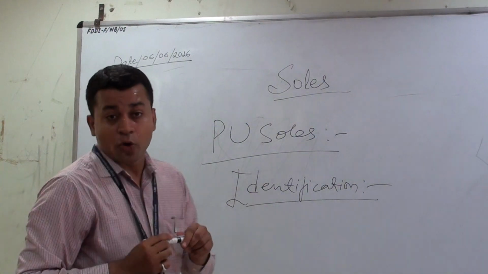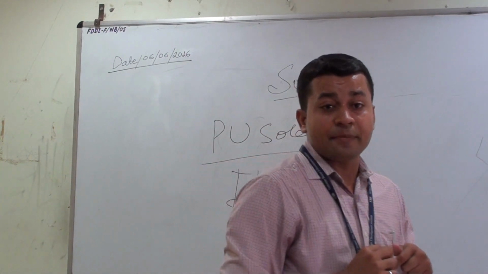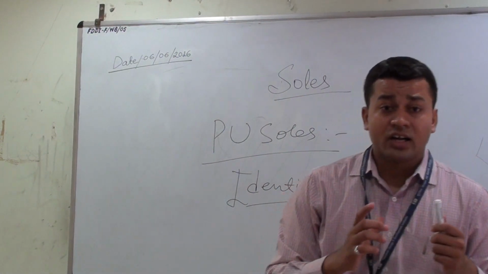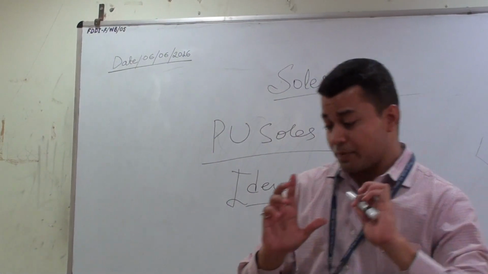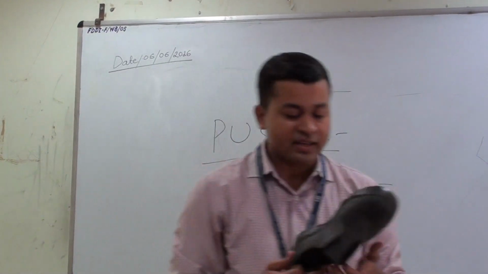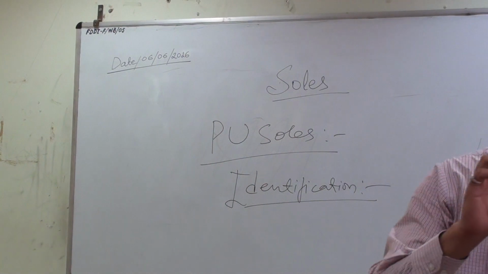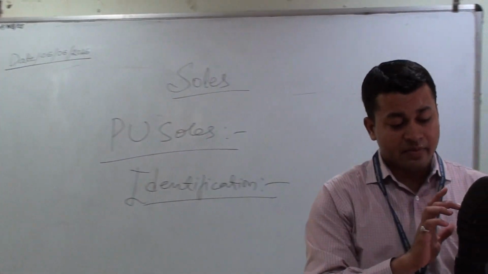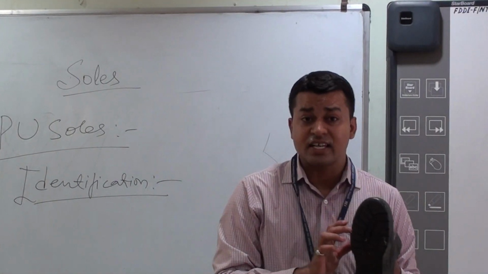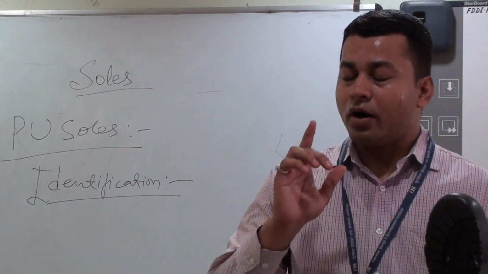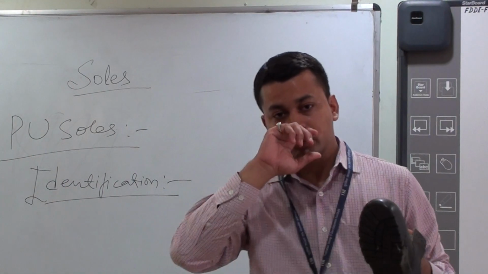Identification of PU sole. Point number one, polyester type. Polyester type PU material has no particular smell. The polyether type polymer has a distinctive, quite strong, non-rubbery smell. Not a heavy material, lighter than solid rubber or polyvinyl chloride.